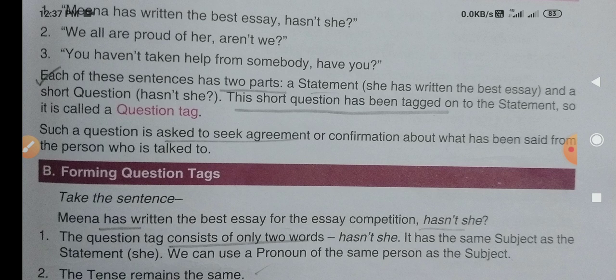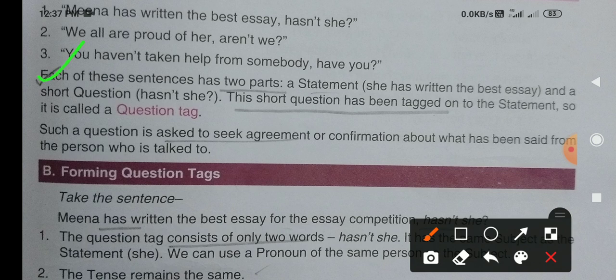Okay, now let us try to see this paragraph. It is written here. Each of these sentences has two parts. So generally question tags will have two parts. One is your statement part, another is the question part.